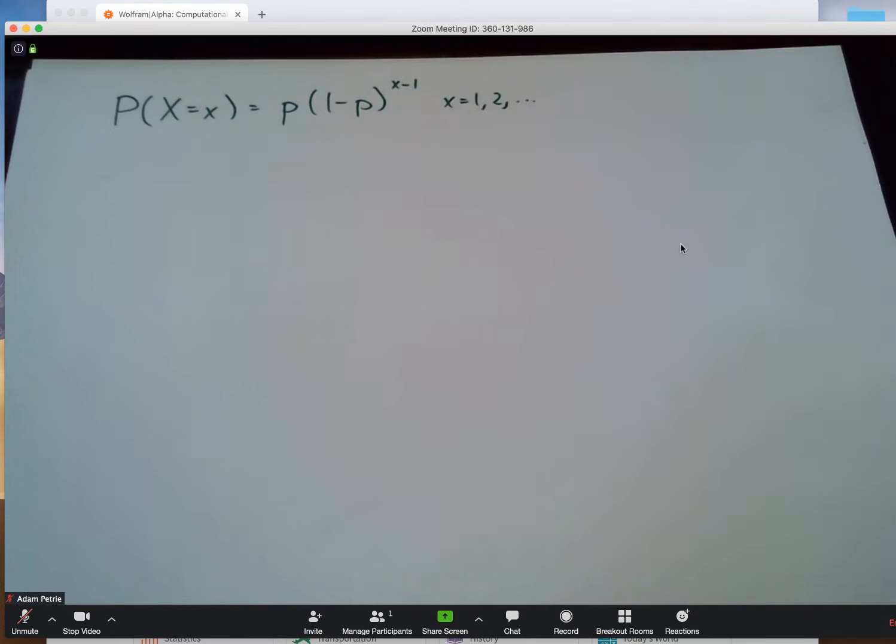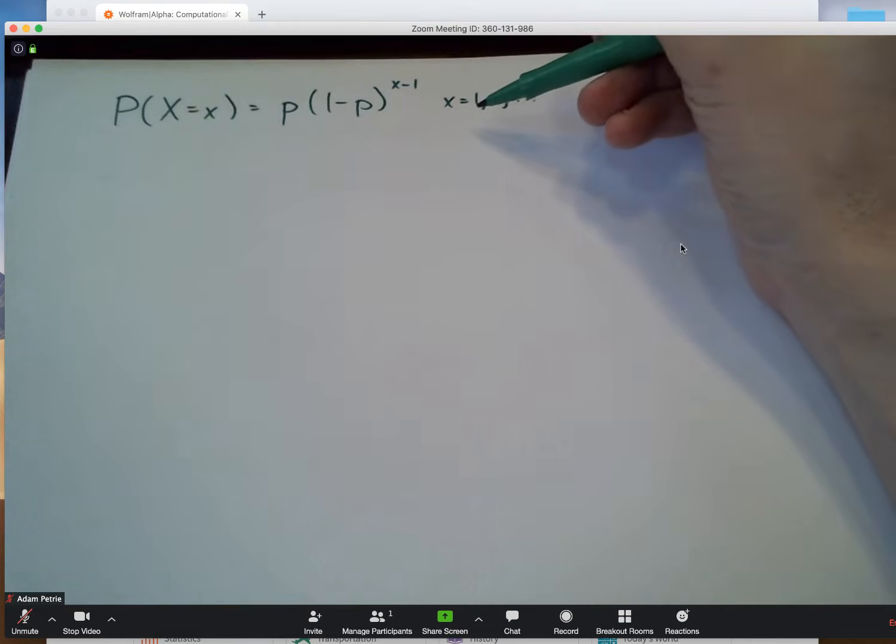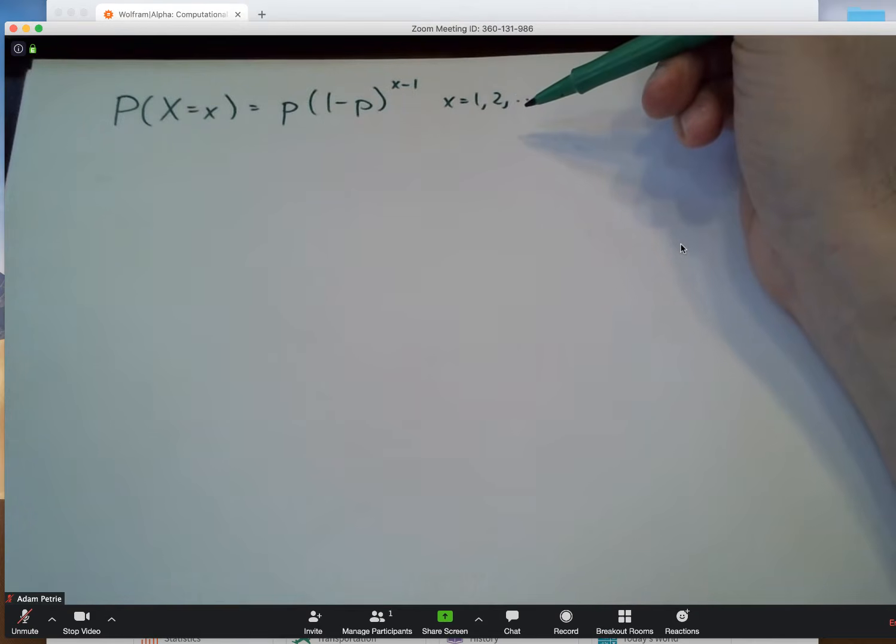And what this could model is the trial on which the very first success occurs if we're dealing with a sequence of Bernoulli trials. So maybe we've sat down and we're buying scratch-off ticket after scratch-off ticket. X here could be the ticket number on which we win our very first prize. So it's like the geometric distribution, but instead of counting up the number of failures, it's actually letting us know the trial on which that first success occurs. And so our possible values of x will be 1, 2, 3, etc.